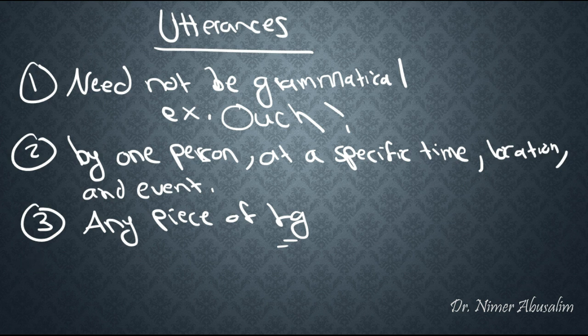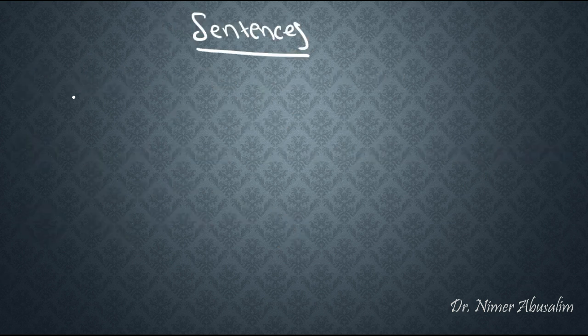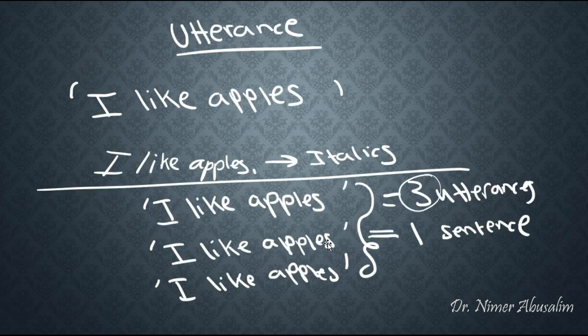Let's take a look at what a sentence is like next. Now I'm sure all of you know what a sentence is. Like we said, the convention we're going to use for sentences is to write them in italics so as to distinguish a sentence from an utterance. Now recall the example where one sentence, 'I like apples,' was uttered three different times by the same person.